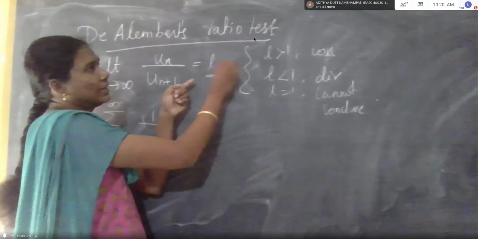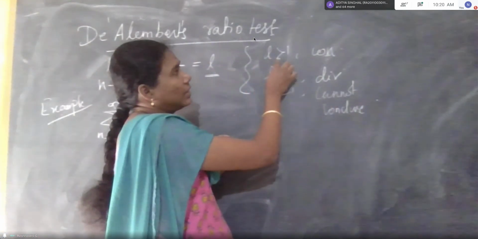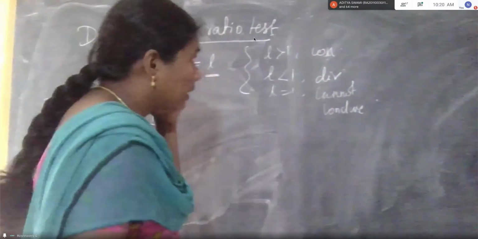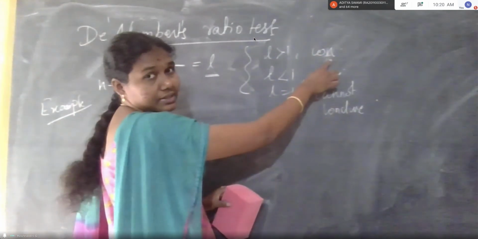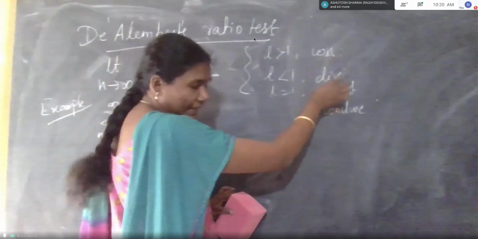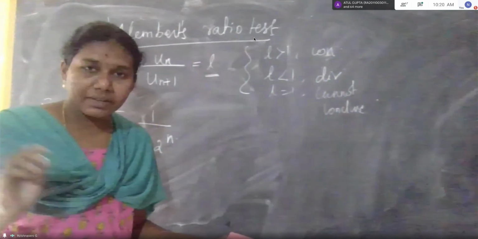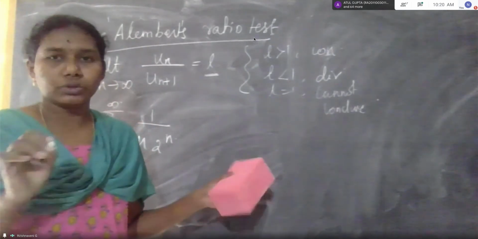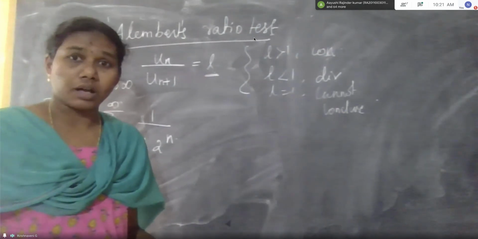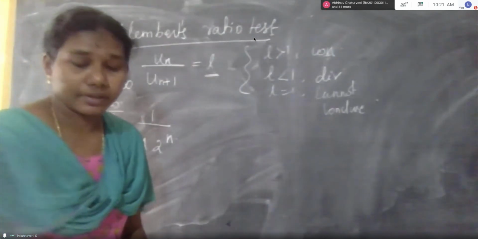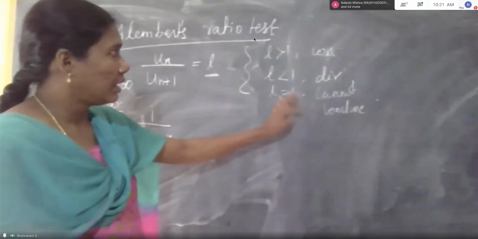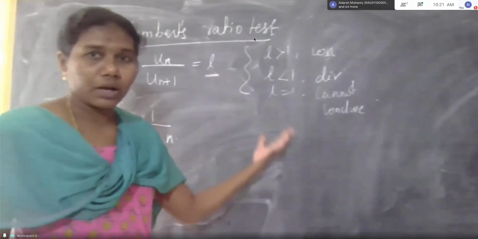Here, if L is greater than 1, it is a convergent series. Greater than 1 means convergent series. If L is less than 1, it means divergent series. In case L is equal to 1, we cannot conclude whether this is convergence or divergence. This may be a convergent series or a divergent series. We cannot conclude; only in case we get L equal to 1 or L equal to 0, we have to apply any other test.